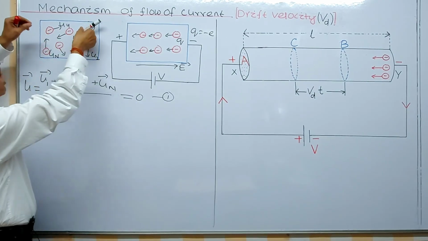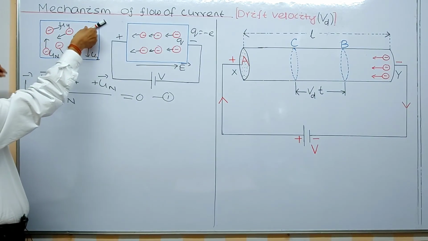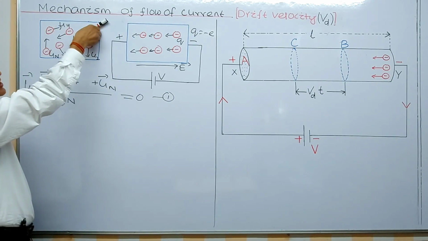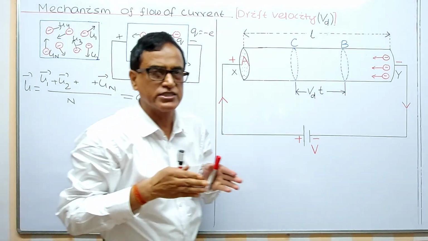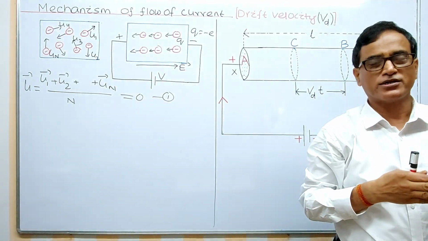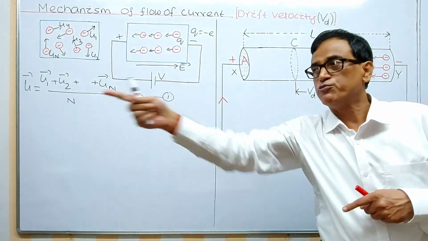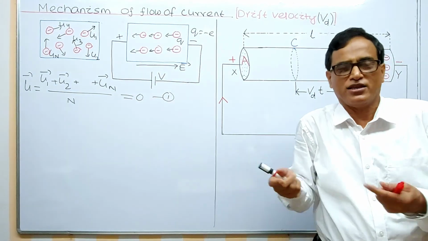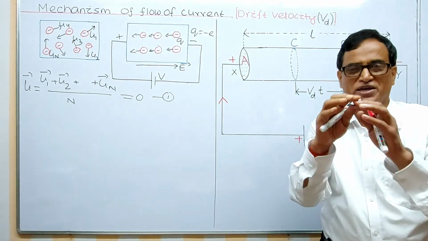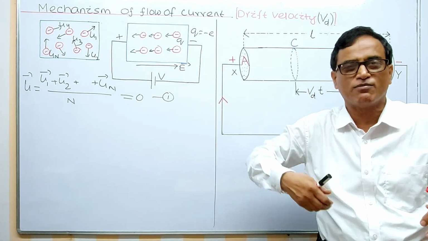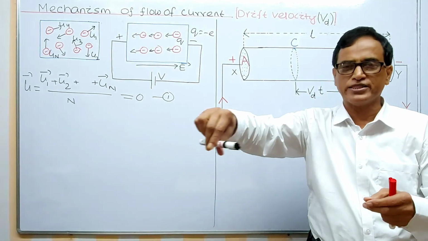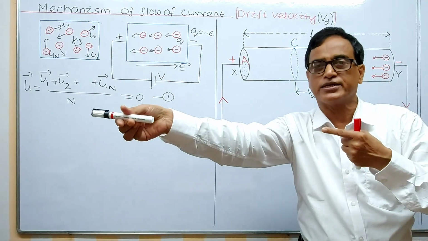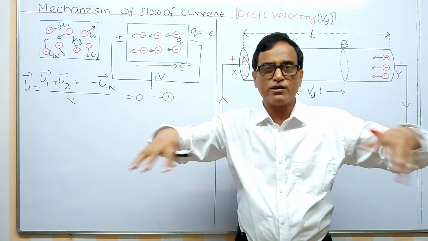The electron which was moving in these directions earlier starts moving in this direction. See, initially it was in motion in this direction, but now it is aligned to move in these directions. What does it have to do? It has to take a turn. The electron is a spherical body, not cylindrical like myself. So when the electric field is applied, it takes a turn and moves in this direction. Before that, there is a haphazard motion inside a room.